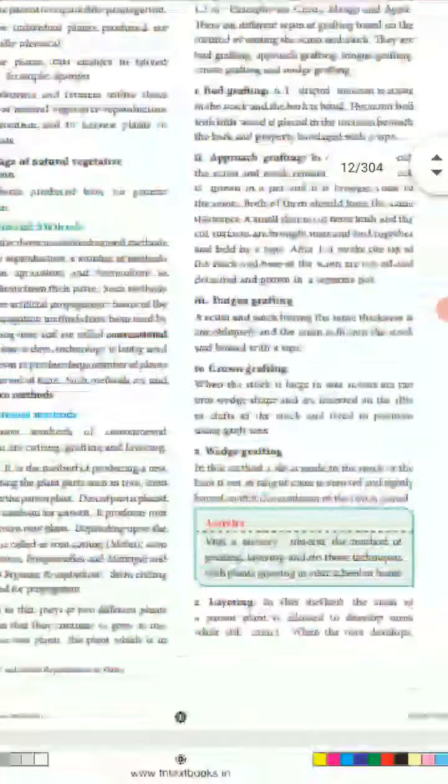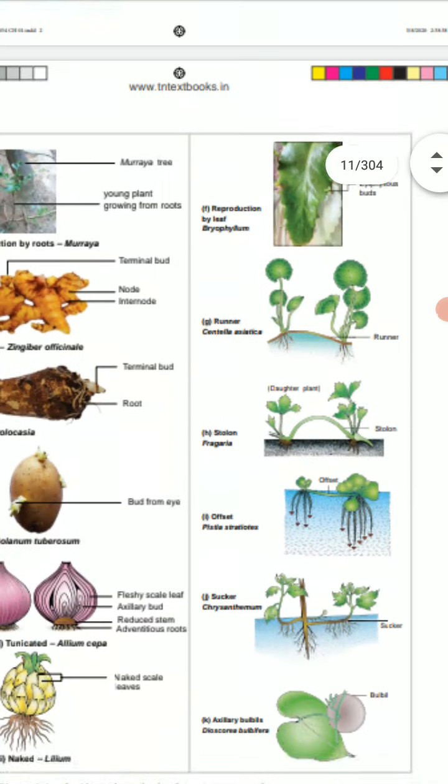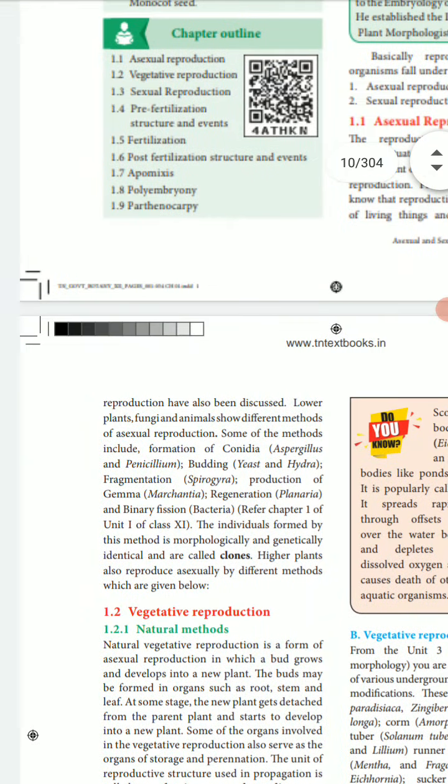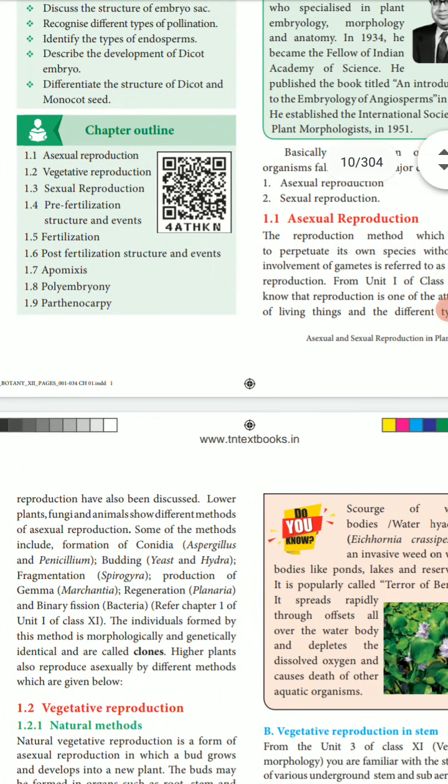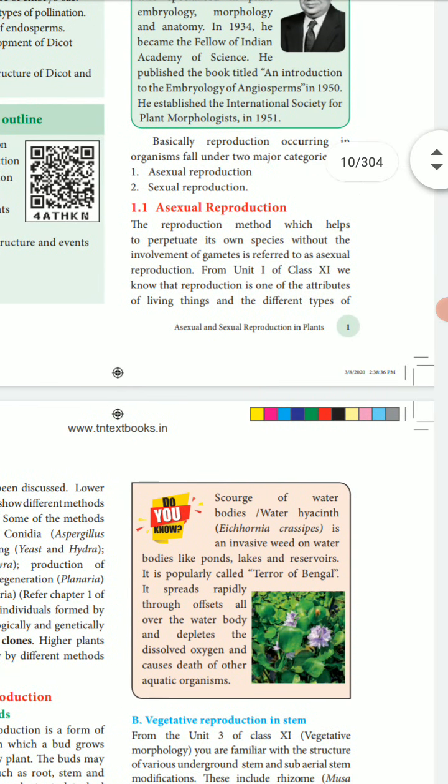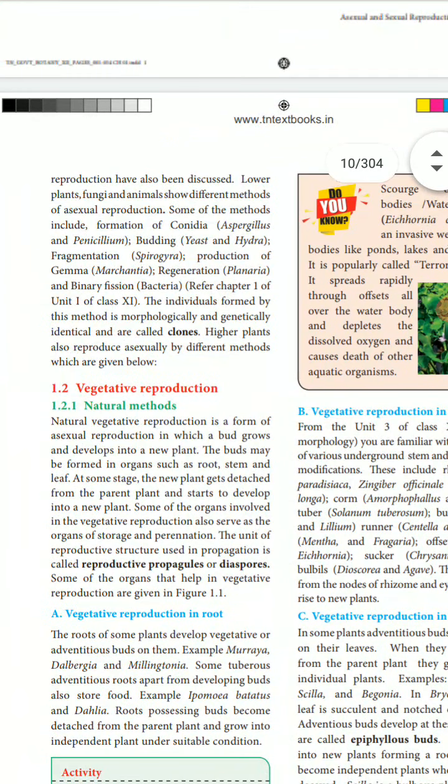First of all, sexual and asexual reproduction, the sexual and asexual reproduction in plants.